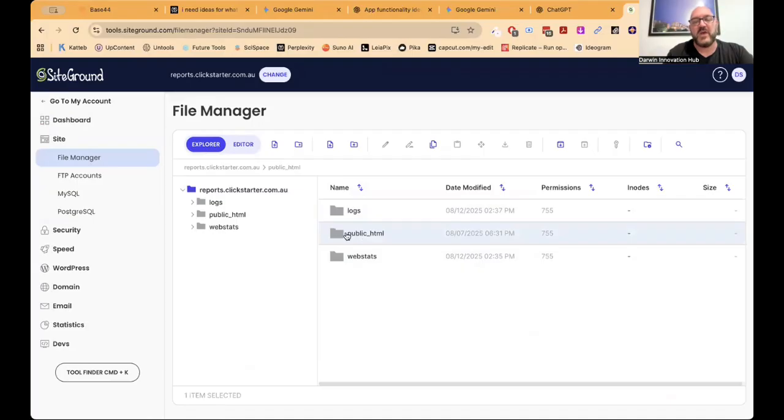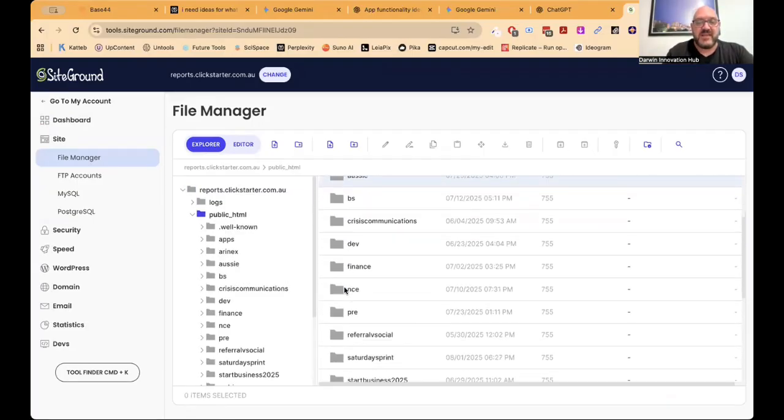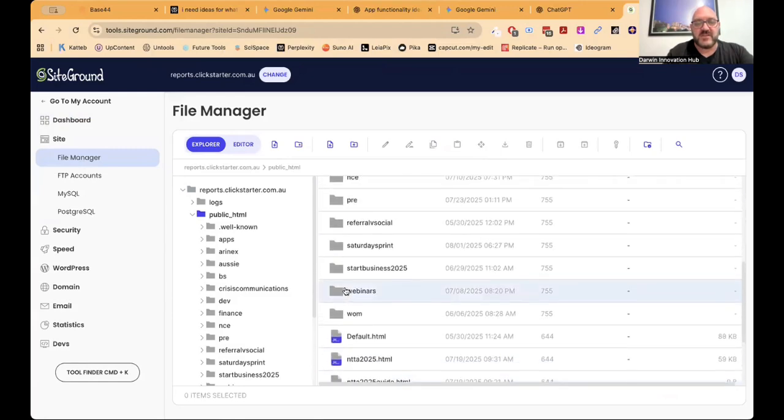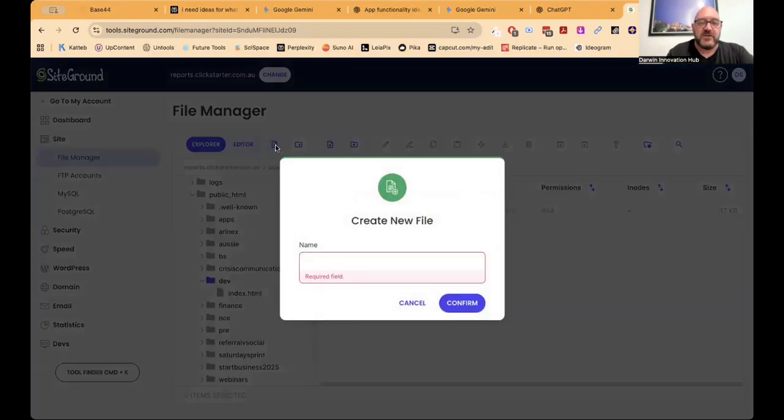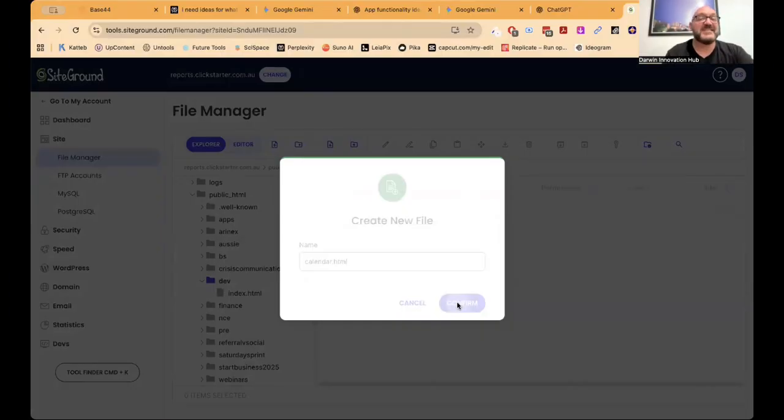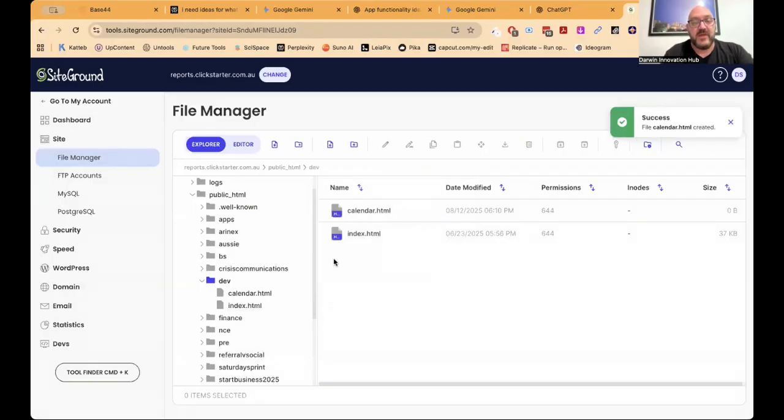Public HTML is where publicly visible web pages are stored. Under here, I've got all these little subfolders. So I'm going to create this one under dev, and under dev, I'm going to create a new file called calendar.html. We put .html there because it is an HTML file. Now, I don't expect you to remember all this. I just want to show you what's possible because we can talk about this another time and get some help through other programs to implement some of this stuff.